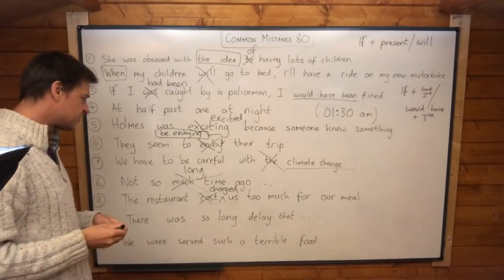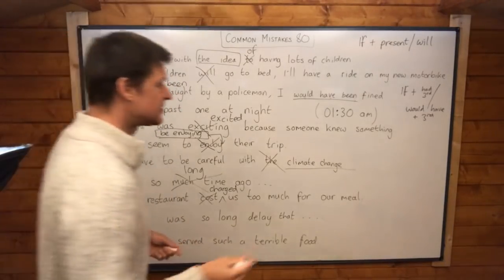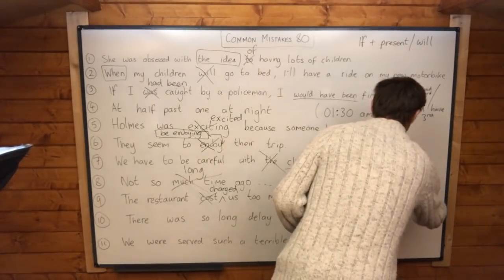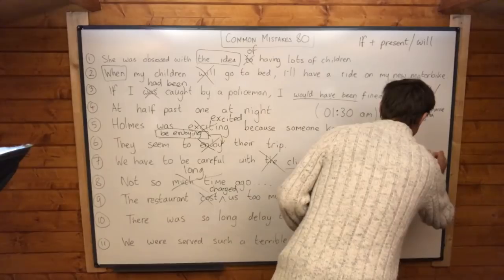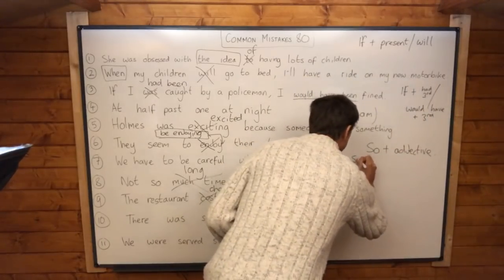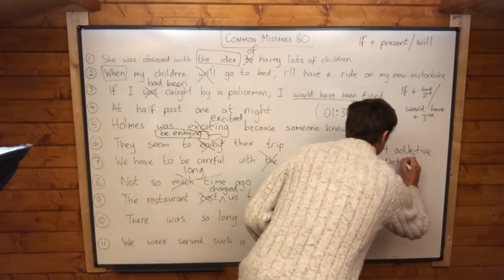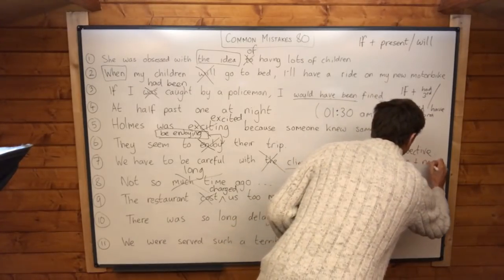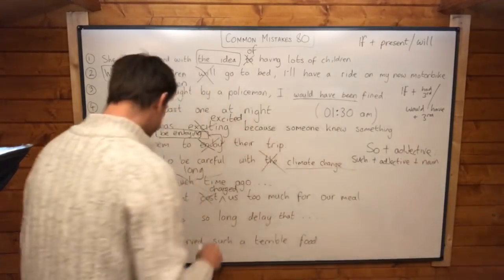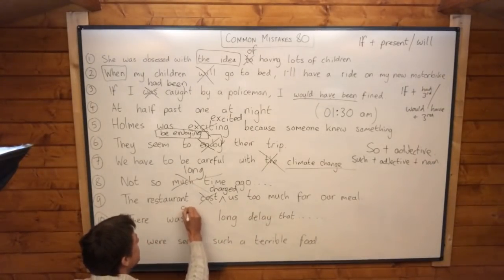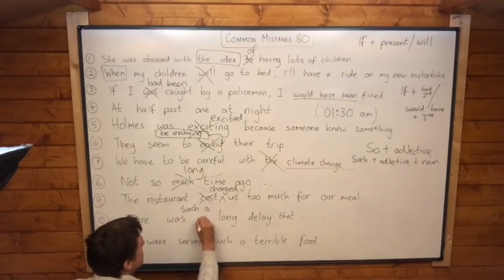Number 10, there was so long delay that. This is a so and such mistake, and the rule is fairly straightforward. So plus adjective, but no noun, and such plus adjective plus noun, or just such plus noun. But quite often it's with an adjective and a noun. So there was such a long delay that. Okay, such a long delay that.